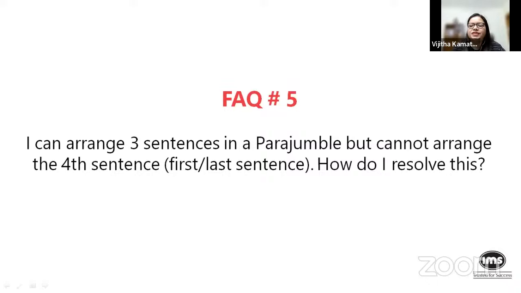So that sequence you established, perhaps 1, 2, 3 is a sequence, right? And there is this fourth sentence that you don't know whether it should be placed at the start or at the end. Now that sentence could be an example. It doesn't necessarily contain any of the words or terms used in that other sequence, but it stands as an explication or an example of whatever is being discussed, which means as an example, it should necessarily come at the end.